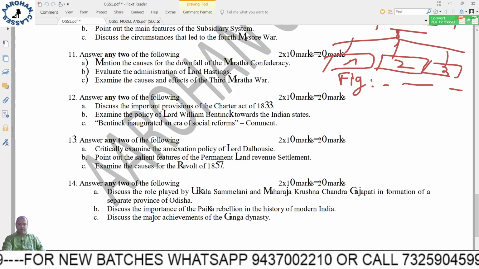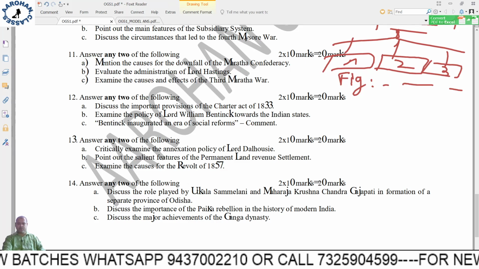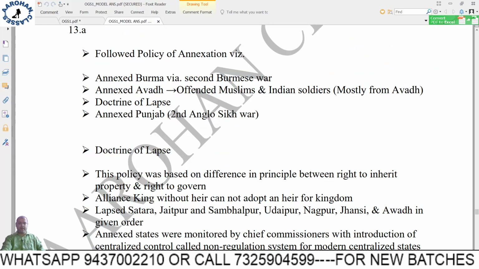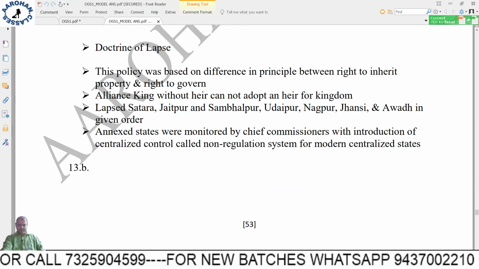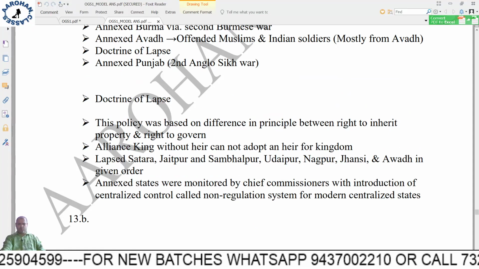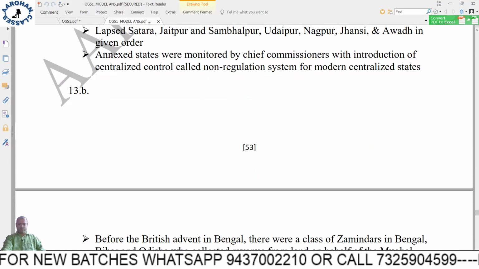Next, question 13a. Critically examine the annexation policy of Lord Dalhousie. So critically examine, it has been given. So doctrine of lapse and what were the problems with it, that you have to write.